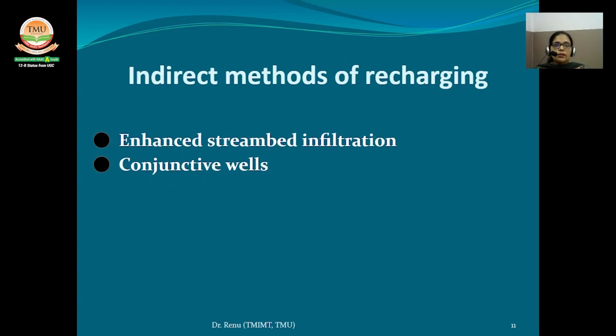Now the indirect methods of recharging. First one is enhanced streamline infiltration. The method of induced recharge consists of setting a gallery or a line of wells parallel to the bank of a river and a short distance from it. Without the wells, there would be an outflow of the groundwater to the river.